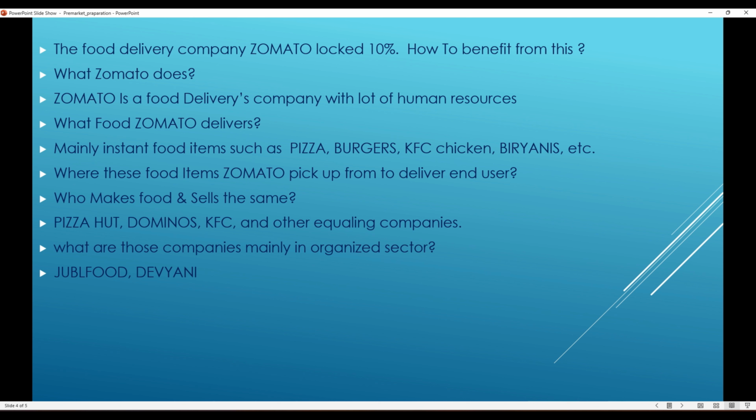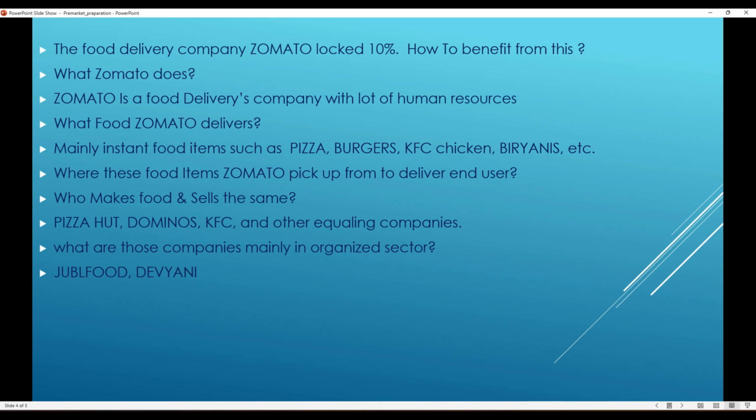Jubilant Food contains Domino's. Recently they started another branch. I don't remember the exact name. That is also part of Jubilant Food. Devyani International holds Pizza Hut and KFC, and some other businesses as well. Mainly, focus on the instant food making companies.